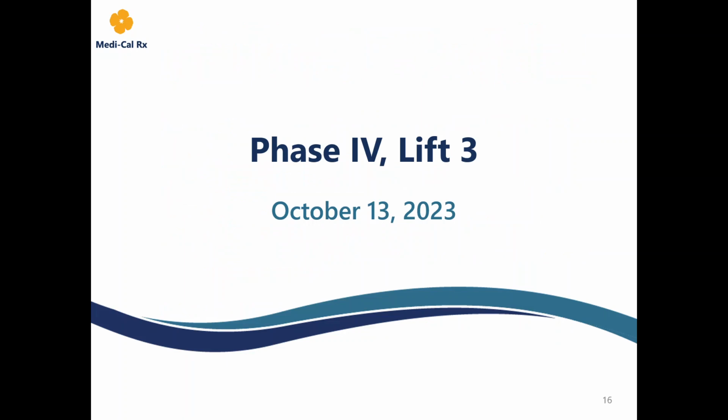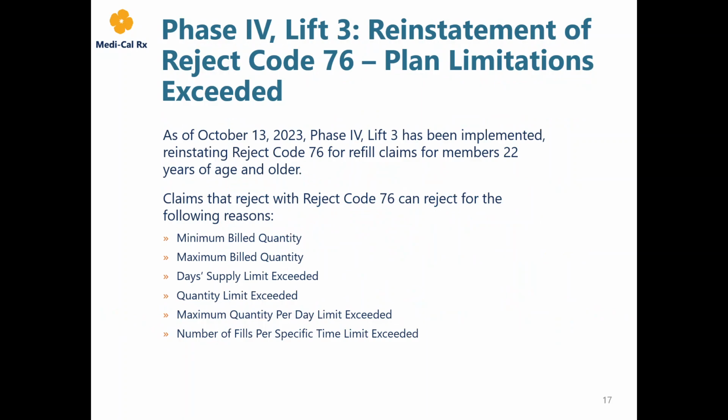On October 13th, Phase 4 Lift 3 was reinstated for members 22 years of age and older. A 30-day alert was published on September 13th to the Medi-Cal Rx provider portal. Let's briefly look at what was impacted by this lift. Reject Code 76, plan limitations exceeded, applied to new start claims for all ages and applies to refill claims for members 22 years of age and older as of October 13th.